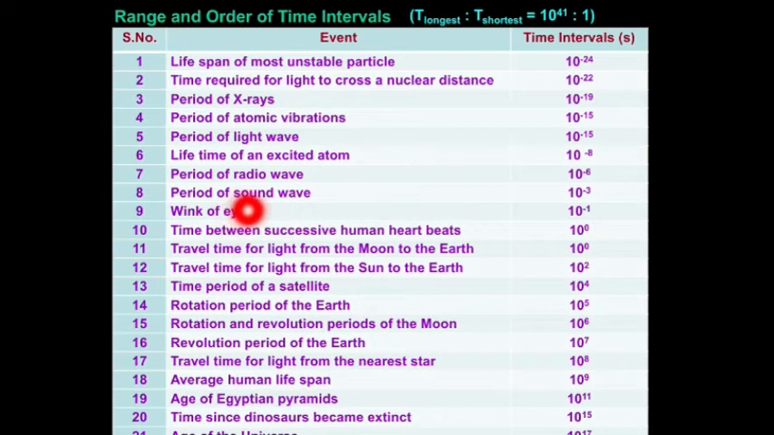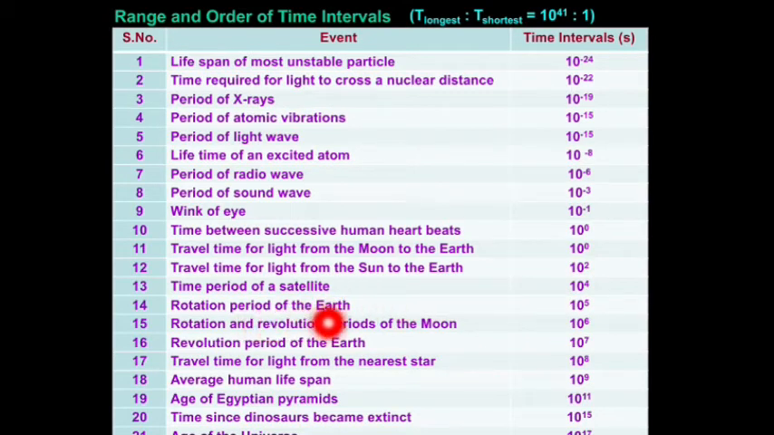Period of radio waves, one of the electromagnetic waves, will be equal to 10 power minus 6 second. And the period of sound wave is 10 power minus 3 second. And the wink of our eye is 10 power minus 1 second. The time between successive human heartbeats is 10 power 0, and anything power 0 equals 1. And the travel time of light from the sun to earth is 10 power 2. Time period of a satellite is 10 power 4 second.